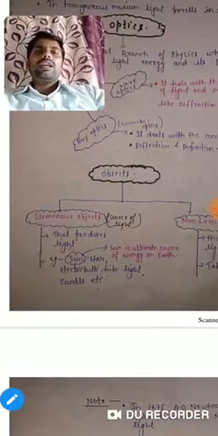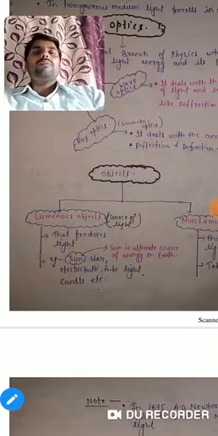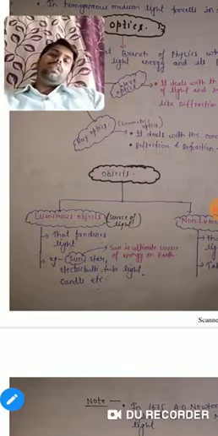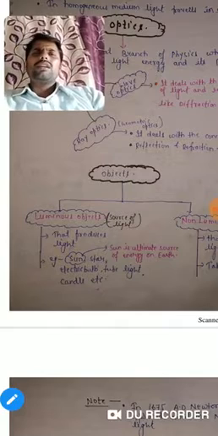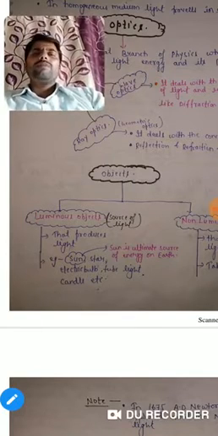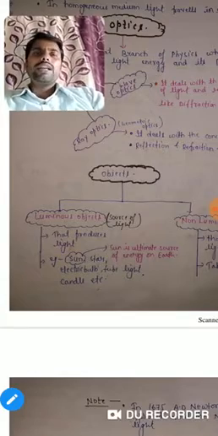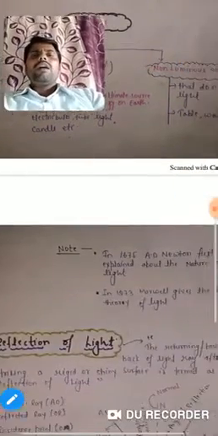So I think you have a clear idea about what light is, the properties of light, what optics is, its branches, what objects are, and the classification of objects into luminous and non-luminous.